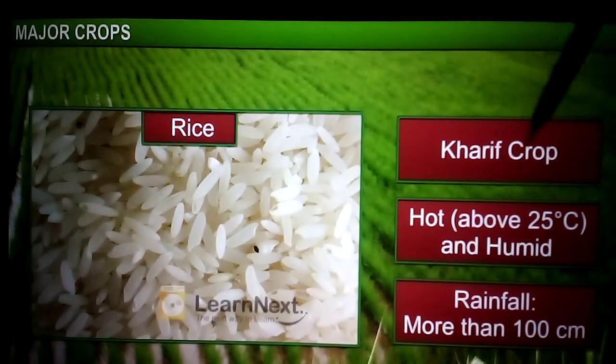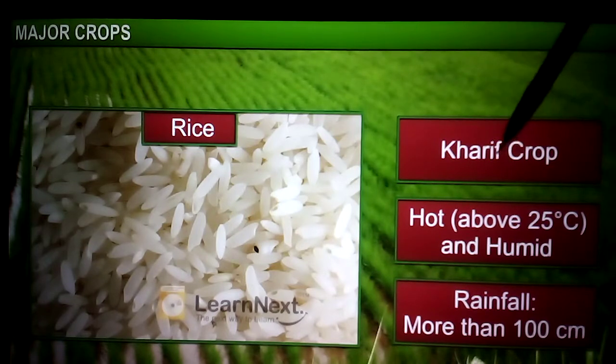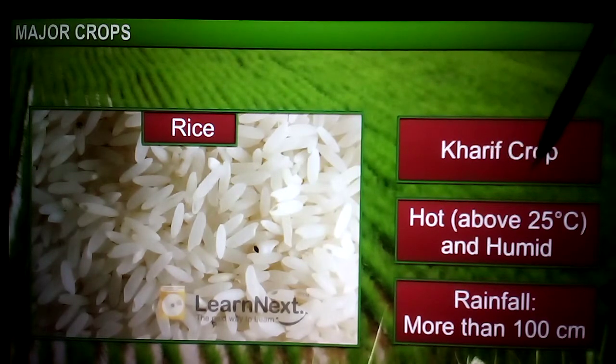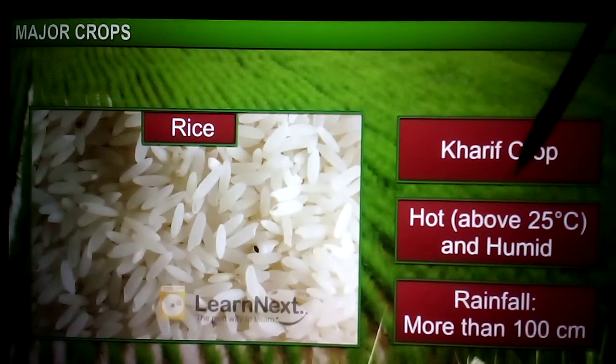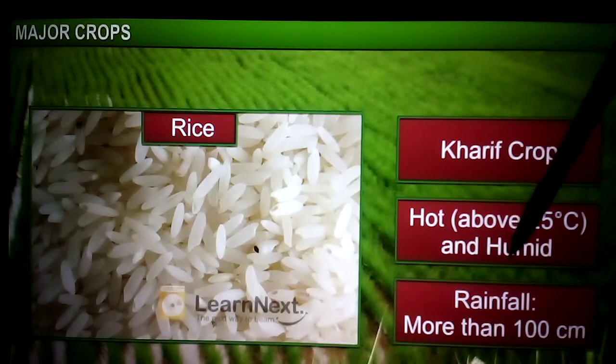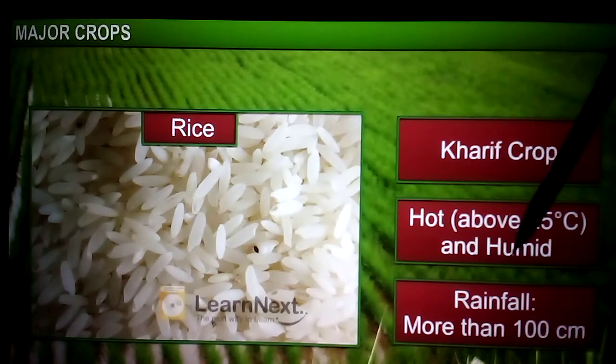Next, what temperature does it require? Above 25 degrees Celsius. So rice is a tropical crop. We can mostly see it in tropical areas where the temperature is above 25 degrees. Then it requires rainfall of more than 100 centimeters. If the rainfall is not there in that area, it depends on irrigation through canal water.